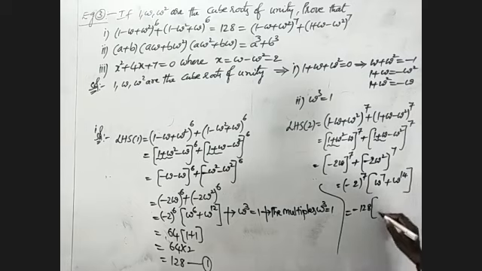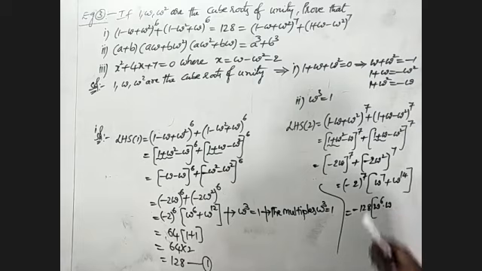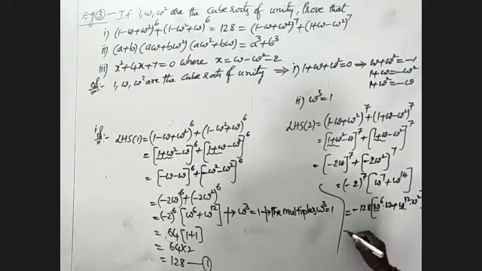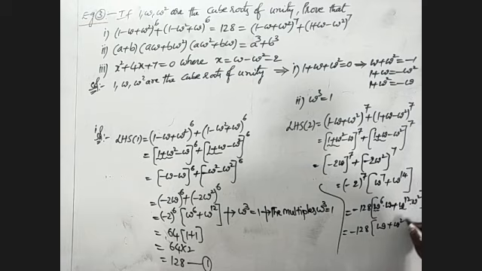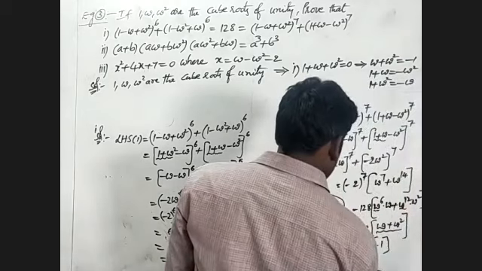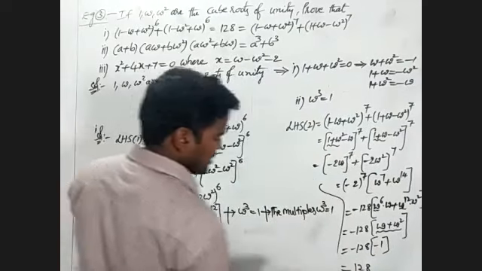Omega power 7, we have to write as omega power 6 into omega, the multiple of omega cube into omega. Here also omega power 12 into omega square. The multiple of omega cube will be 1, so I will write minus 128 into (omega plus omega square). Again by the problem, omega plus omega square is nothing but minus 1. That means minus 128 into minus 1 is equal to 128. This is equation 1, this is equation 2.